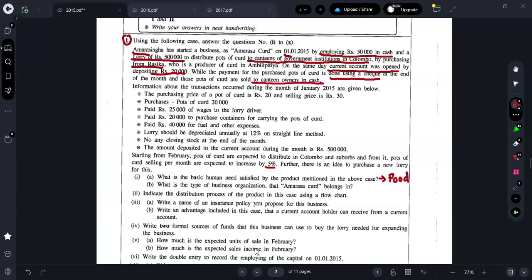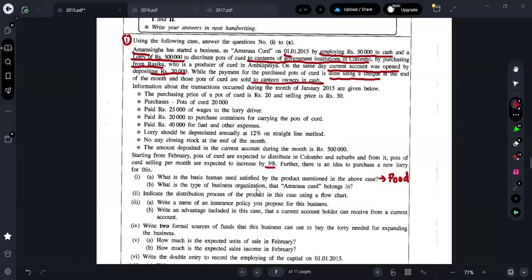Also, in the initial question, make sure that they are asking for a need or a want. Don't be hurried to answer these questions. Just see whether they are asking for a need or a want. Here they are asking for a need, so we can go for food. Suppose in your paper they are asking for a want, what will be the want? You can give curd as your want. Simple as that, right? That's how the questions can be changed. Nothing else. Next one is what?